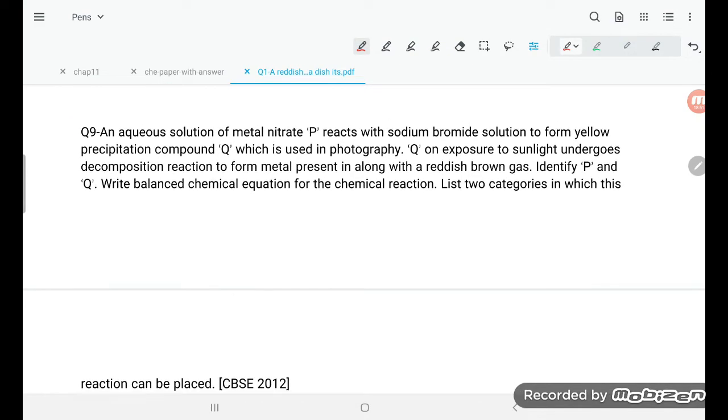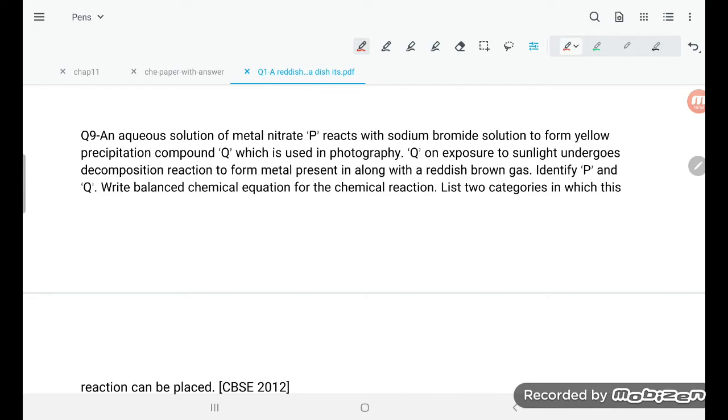That is very easy. Okay, they are talking about an aqueous solution of metal nitrate P. An aqueous solution of metal nitrate P reacts with sodium bromide solution to form a yellow precipitate, compound Q. So P is going to give Q when treated with sodium bromide, NaBr. Q is used in photography. Student, AgBr is used in photography.